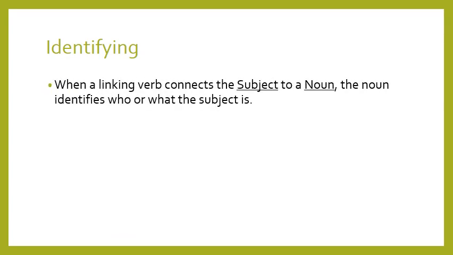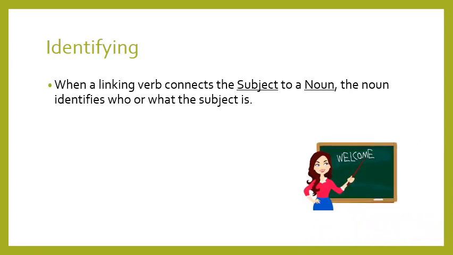When a linking verb connects the subject to a noun, the noun identifies who or what the subject is. So this noun that follows the linking verb gives more information about the subject. It identifies who or what the subject is. For example, Mrs. Alvarez is a teacher.